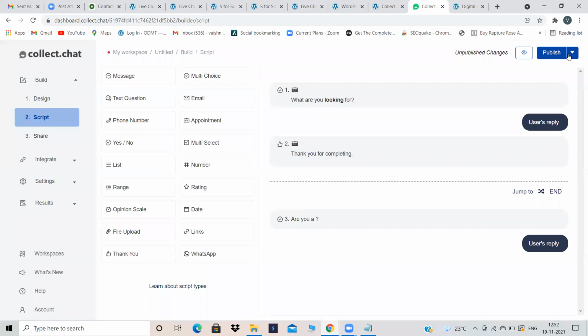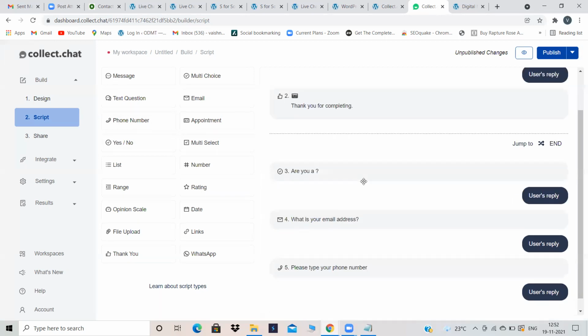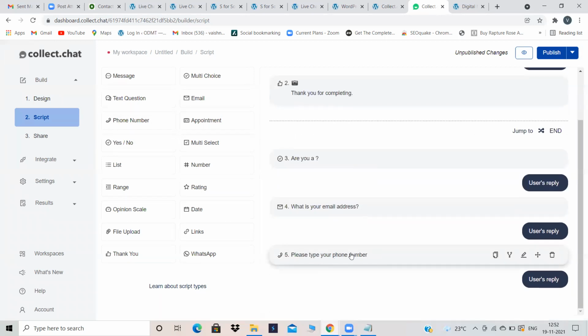We are feeding each and every option to the system. That means the system already knows the answer, this one or that one. There is no third option which the user can select. So we have selected 2 questions. Now, if you want to ask an email address, just click on email address. What is your email address? If you want to know the phone number, just click on it: please type your phone number.